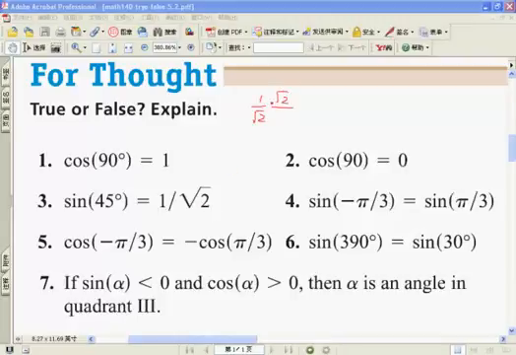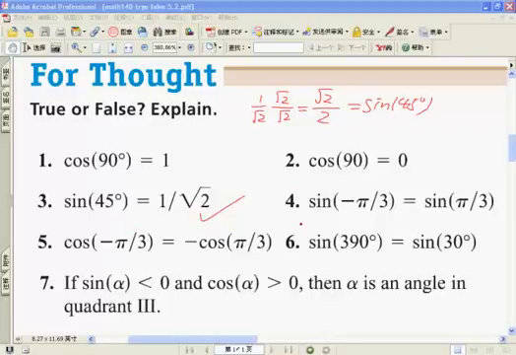We just multiply both numerator and denominator by root 2. Then we get root 2 over 2. Is this equal to sine of 45 degrees? Yes, right? So that means this is true. You need to know the sine of 45 degrees in different forms.